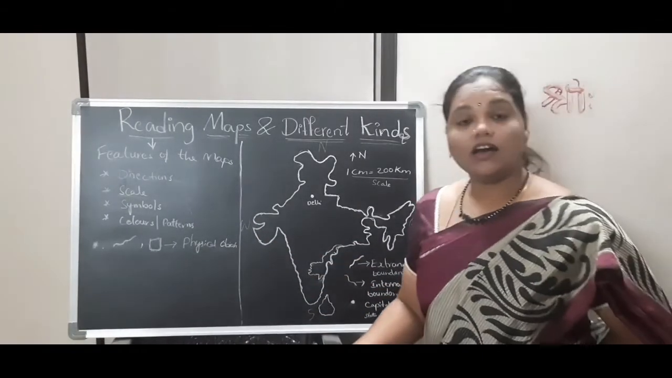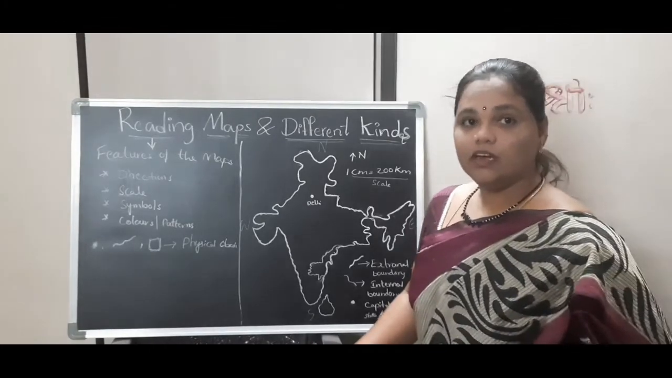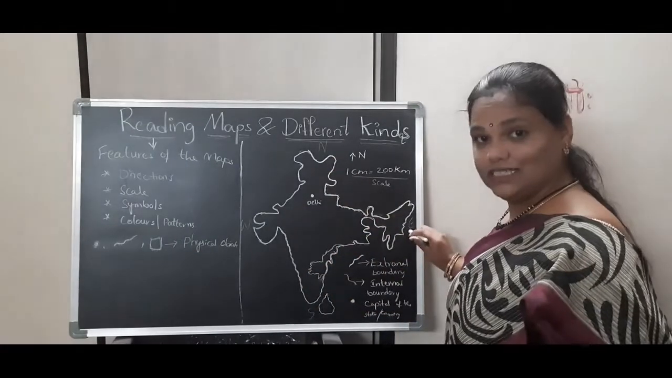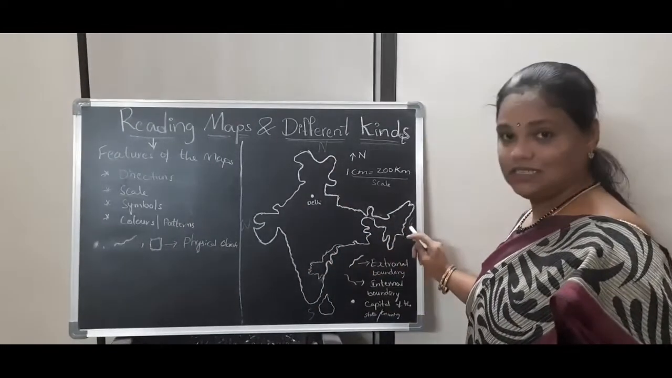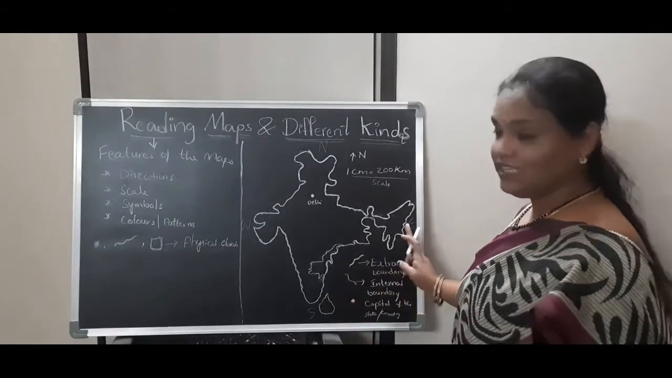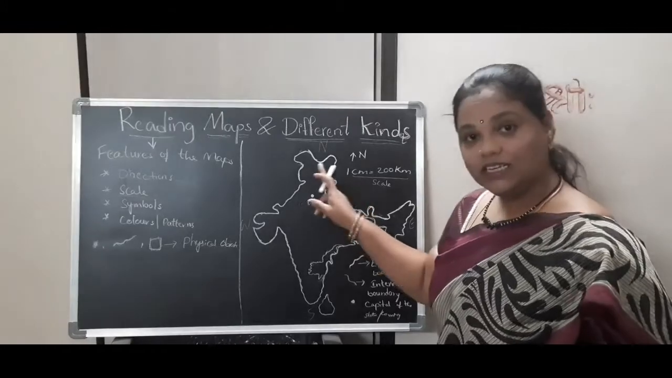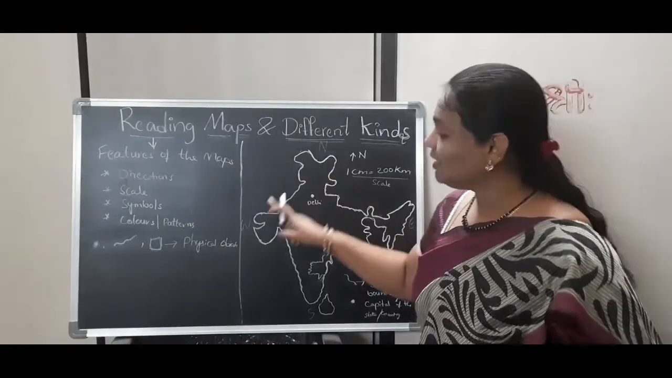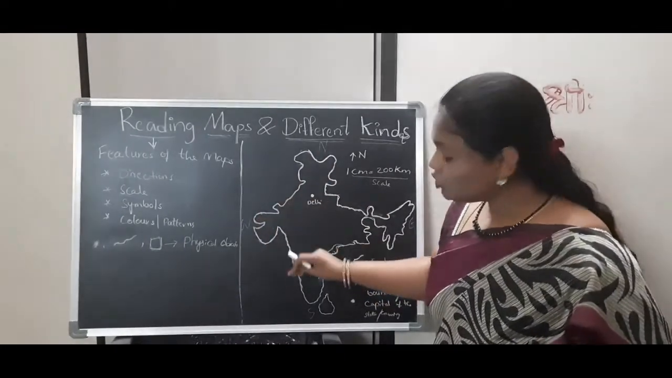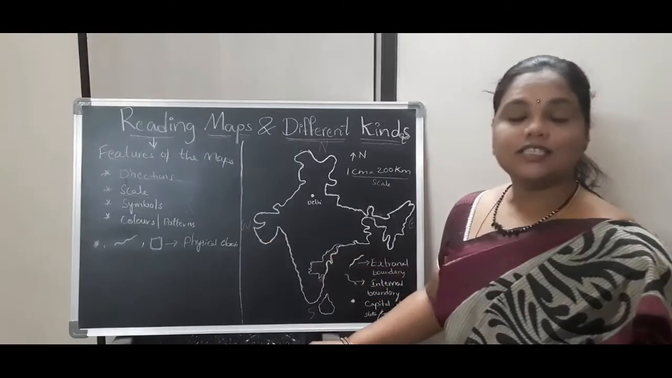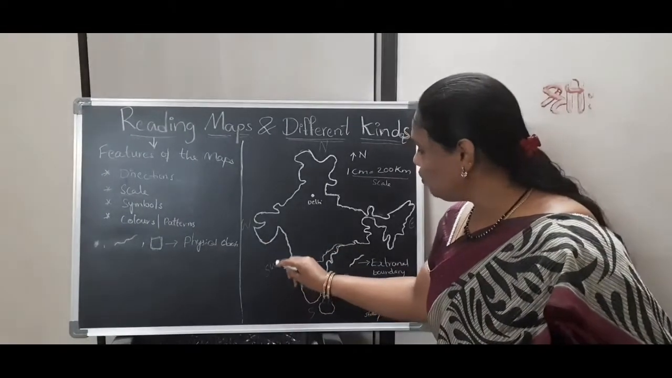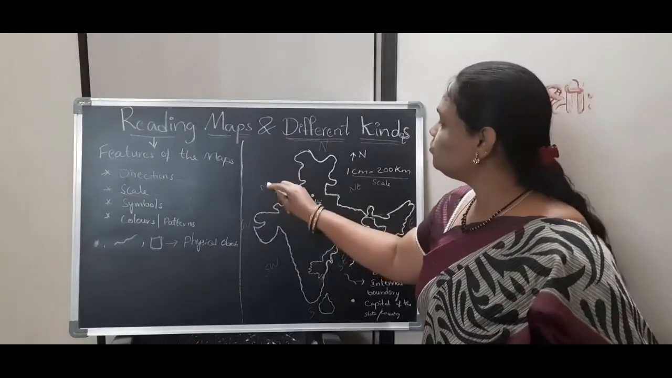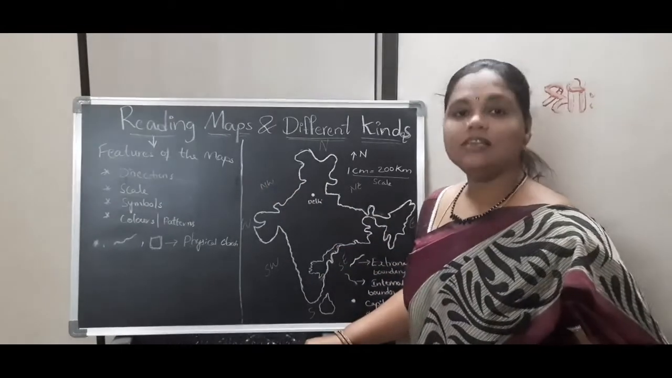And sub-directions are conventional symbols of the map. The sub-directions are northeast, southeast. The area present between south and east is called southeast. The area present in the north and east is called northeast. The area present in north and west is called northwest. And the area present in south and west is called southwest. These SW, SE, NE and NW are all called conventional symbols.